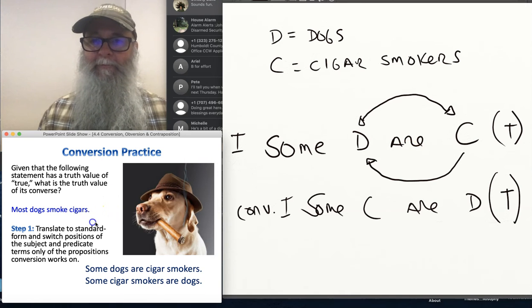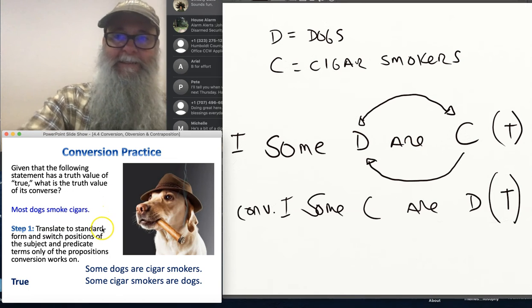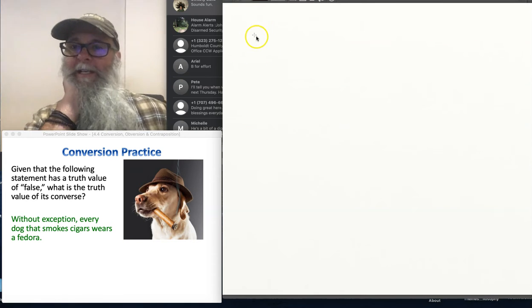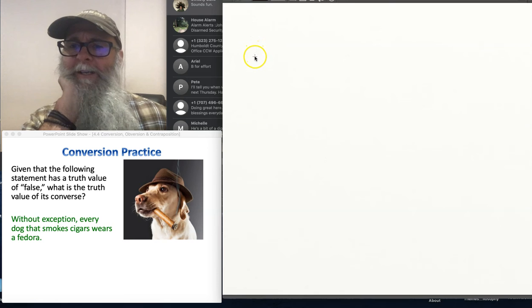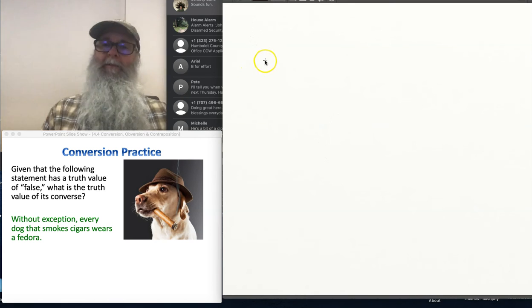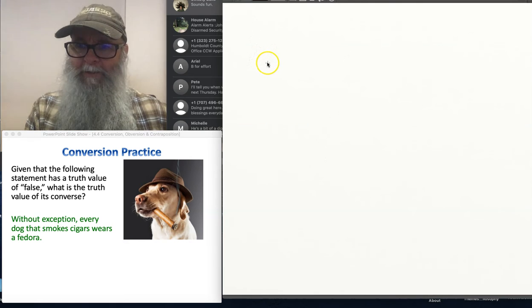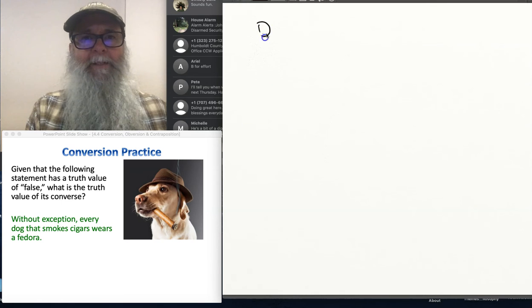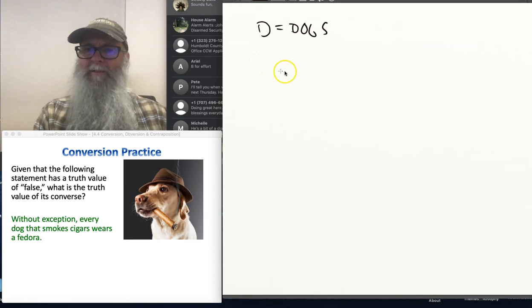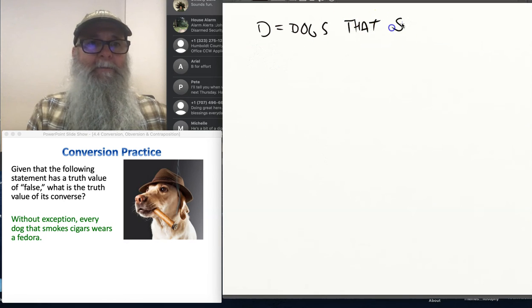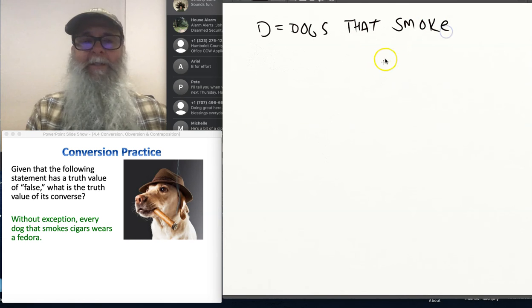All right, let's give it another shot. Whoops. Oh, I just erased my dogs. Okay. Given that the following statement has a truth value of false, what's the truth value of its converse? Without exception, every dog that smokes cigars wears a fedora. Okay, so let's just start again. Make life easy. We're talking about dogs. And then, oh, we're talking about dogs that smoke, actually. Thanks. That was a good catch. We're not just talking about dogs. We're talking about dogs that smoke.